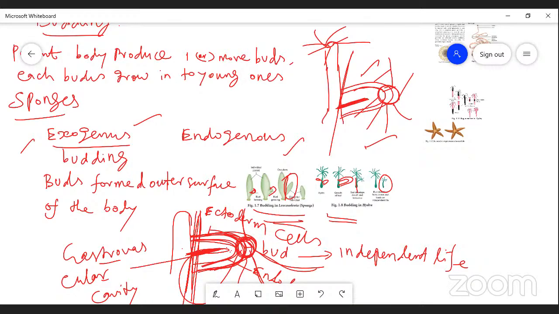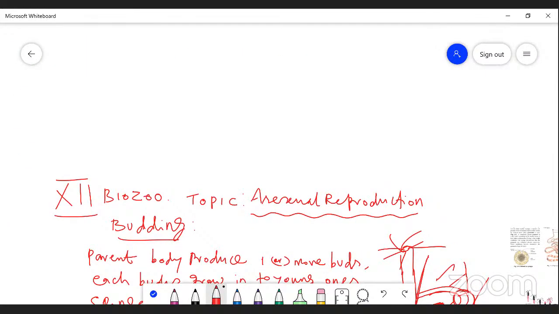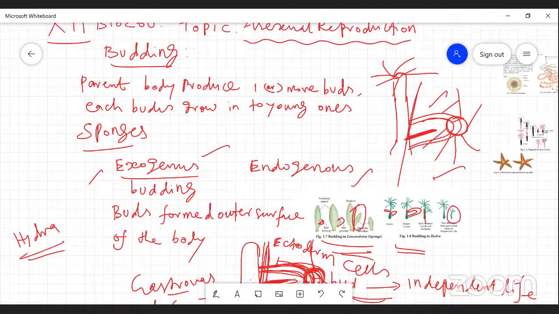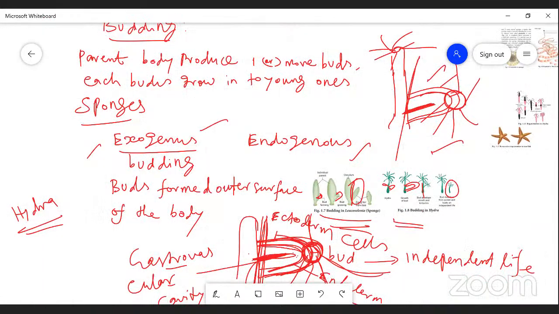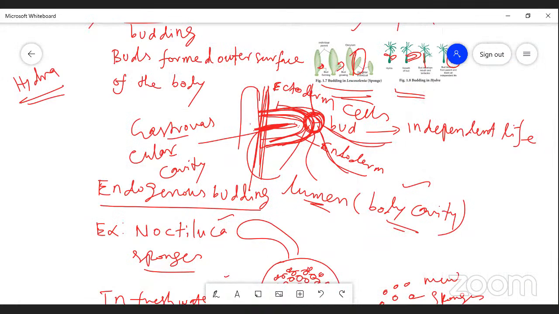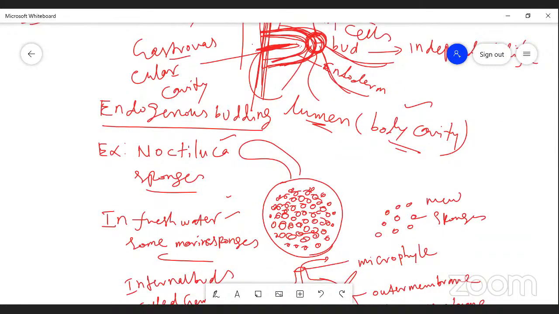Exogenous budding is a very good example. One is called hydra. Another one is called Leucosolenia. Then endogenous budding: the buds are formed inside the body, in the cytoplasm of the animal. That comes in the category of endogenous budding.